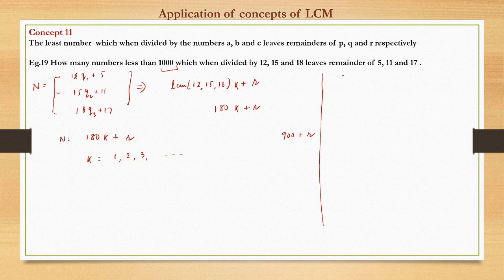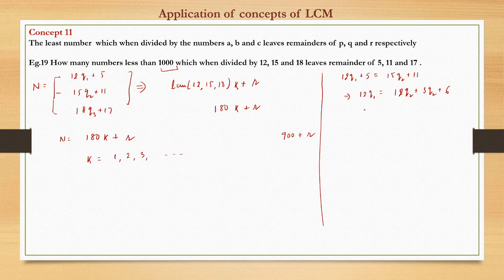First we will equate 12q1 plus 5 equal to 15q2 plus 11. So from here I can say 12q1 is 12q2 plus 3q2 plus 6, right?